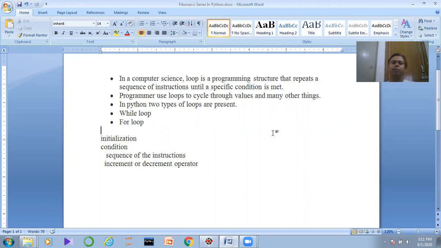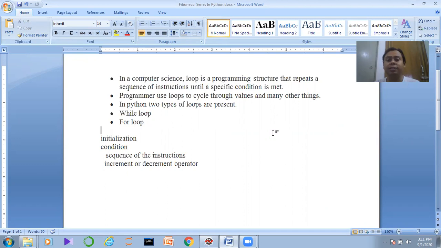One is called the while loop and the second one is called the for loop. Guys, you might have a question in mind: in Java, or in C or C++ programming languages, we have the do while loop, right? Yes, the do while loop is present there. But in the case of Python, we have only two types of loops. One is the while loop and the second one is the for loop.